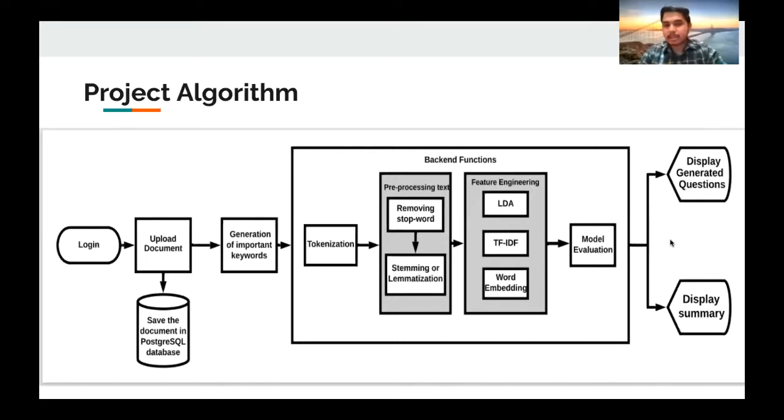How do we do that? As I explained earlier, we do tokenization where we break every word into a separate keyword, and then we remove the stop words, we apply lemmatization, and then we do feature engineering where we implement the topic modeling algorithms for generating a specific question around that topic, and the TF-IDF algorithm for summarization of a long-form answer. This is how our model works, and it displays the questions and the answers. Next slide, please.